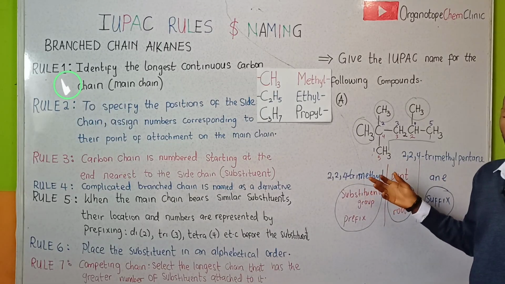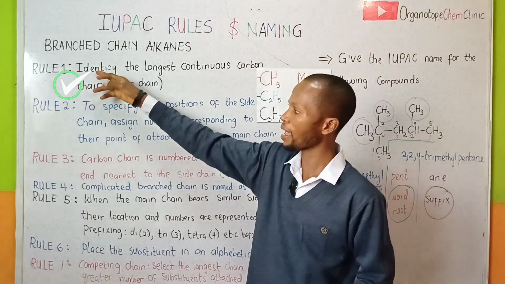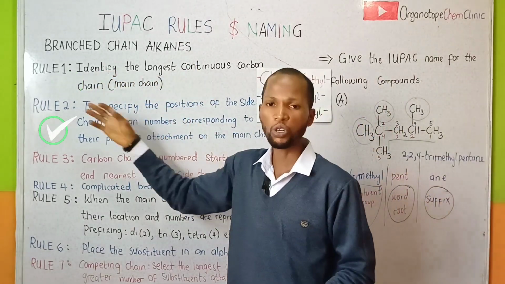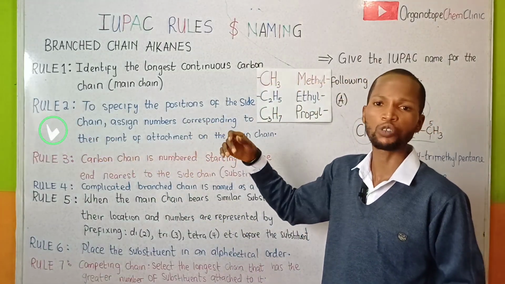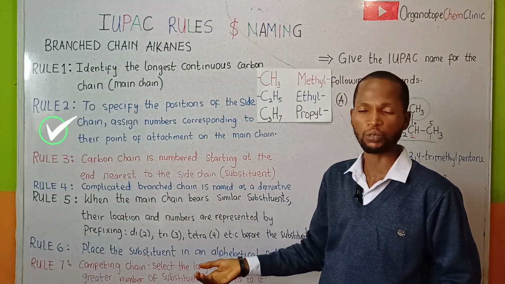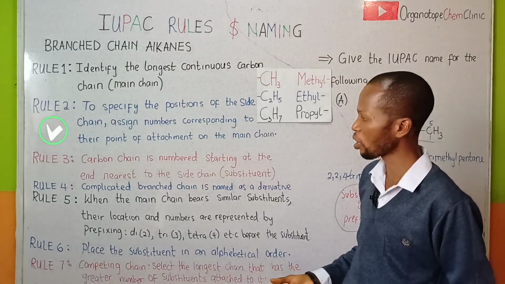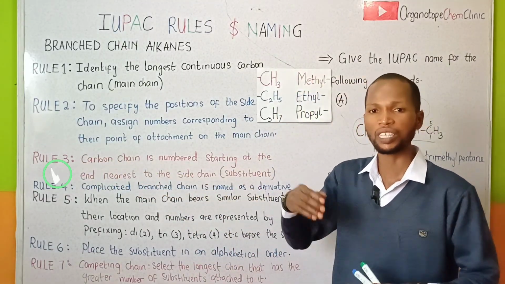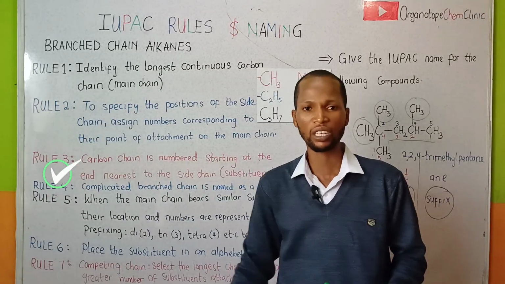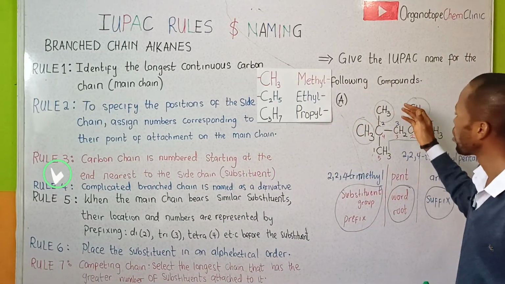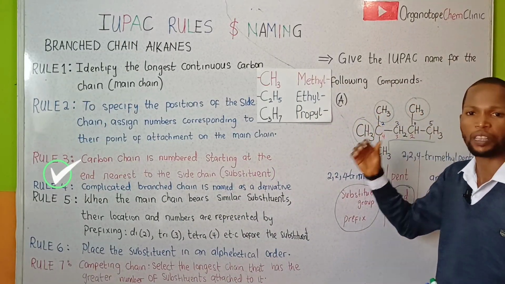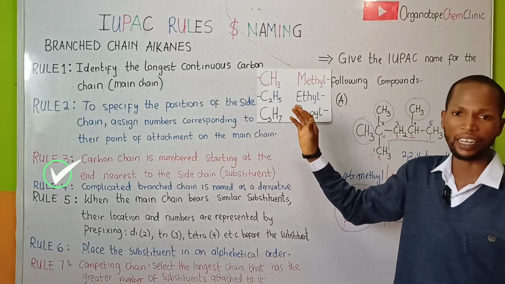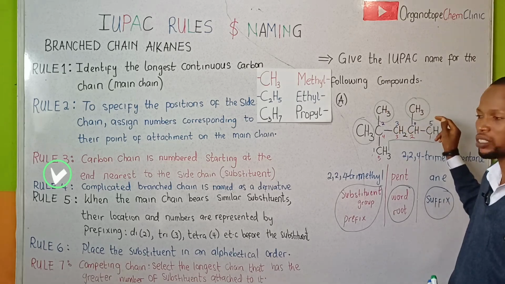In naming this compound, we've adopted rule 1, which says identify the longest continuous carbon chain, and also rule 2, which says that we should identify the locant for the substituent group, that is the position of the substituents attached group. Then rule 3 says that we should start numbering from the side closer to the substituent group, but here we could identify similar substituents and we have higher concentration of the substituent on this side of the chain, so we started numbering from this side.